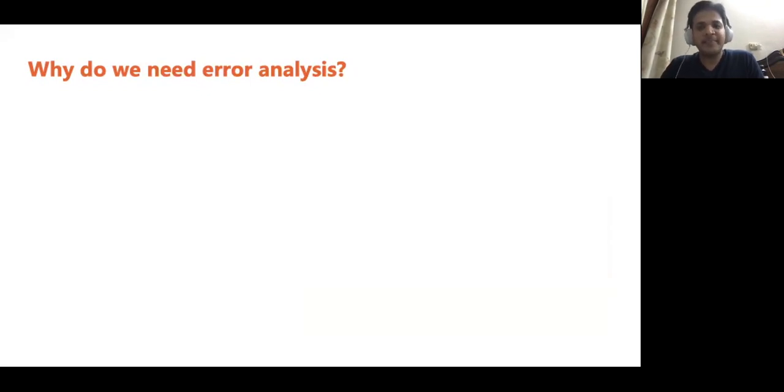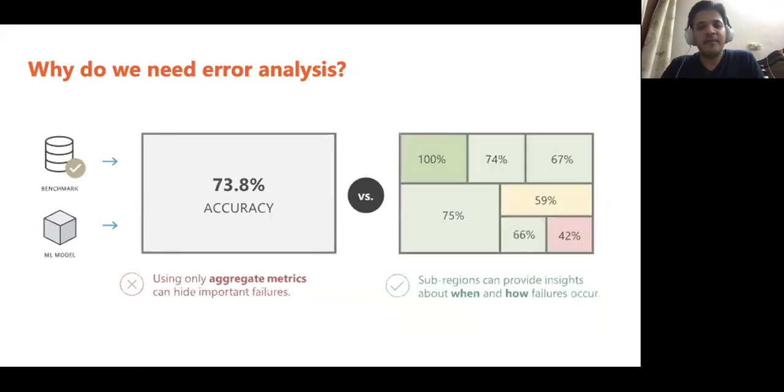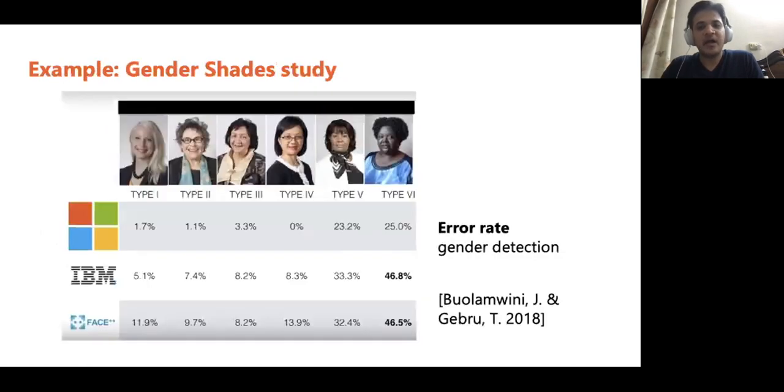The problem here is that a single aggregate metric assumes that the model performance is uniform across the whole benchmark. In the real world, we know that model performance can be wildly non-uniform. Thus, identifying clusters of data with high rates of failure can improve model performance in the real world. For example, in the Gender Shades study conducted by Joy et al., the authors discovered that the error rates for gender detection are much higher for women with a darker skin tone.